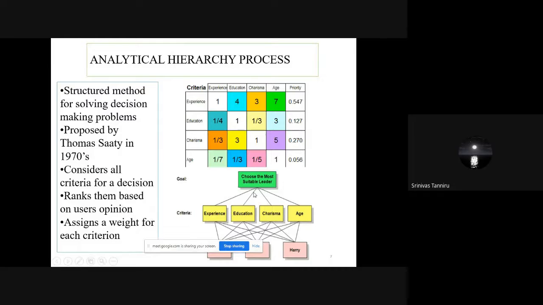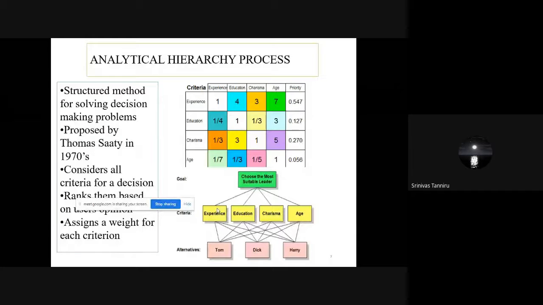For example, to choose the best leader, we look at certain points: maybe experience, education, charisma, or age. When we compare these four on a scale of 1 to 9, some people will rate education as more important than experience, or charisma more important than experience, or age more important than experience.